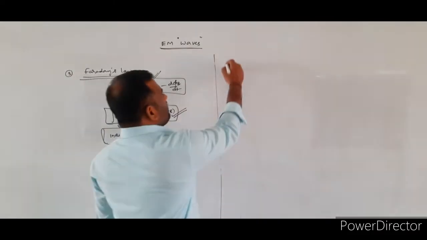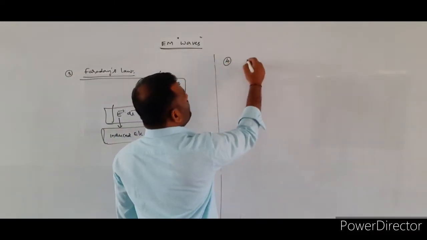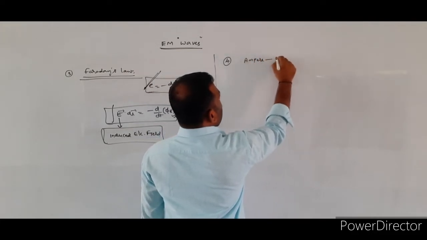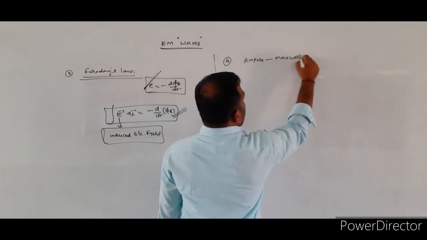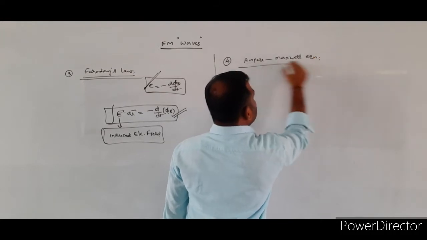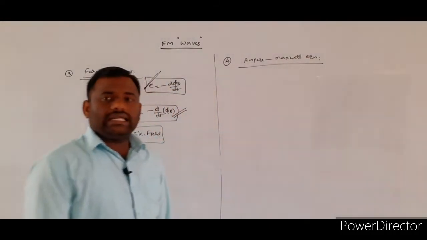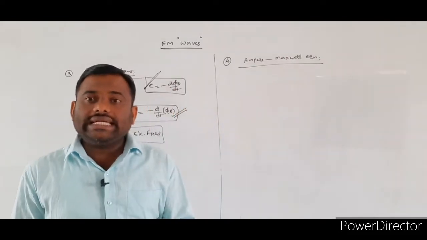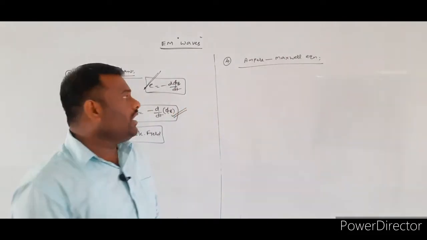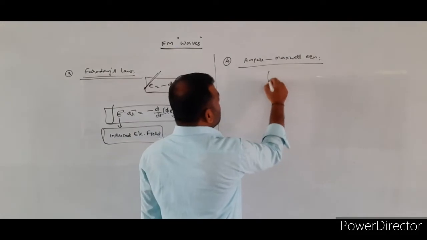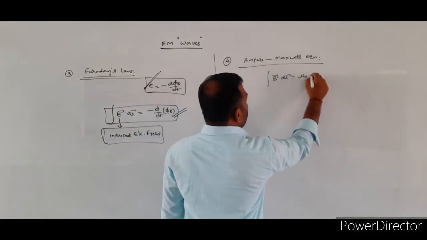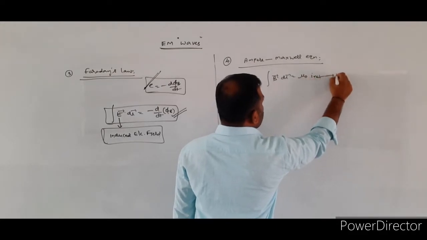And the fourth Maxwell's equation is the Ampere-Maxwell equation. Already we studied in moving charges and magnetism the Ampere's law. What is Ampere's law? The line integral of B bar dot dl bar is equal to mu naught into I net, as you studied.